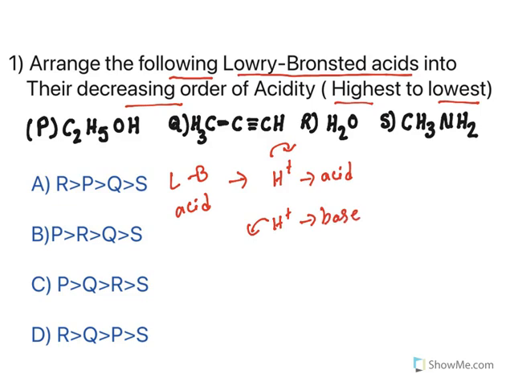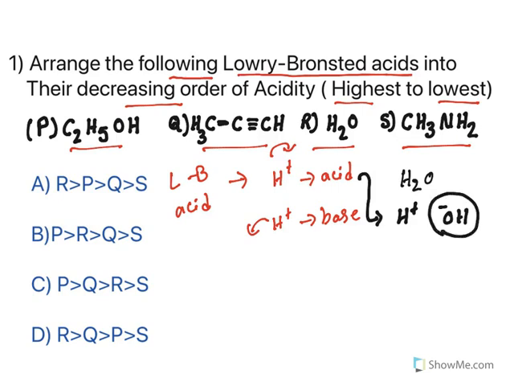Now look at the options we have got. We have an alcoholic group, water, an acetylenic group, and an amine. Out of all of them, look at this water species, H2O. Now H2O can give H plus and OH minus. According to this theory, if something donates H plus, it becomes an acid. The important thing is the conjugate base. If this conjugate base stabilizes these electrons, it will be stable. It will not recombine with the proton, so proton availability increases and it becomes a good acid.